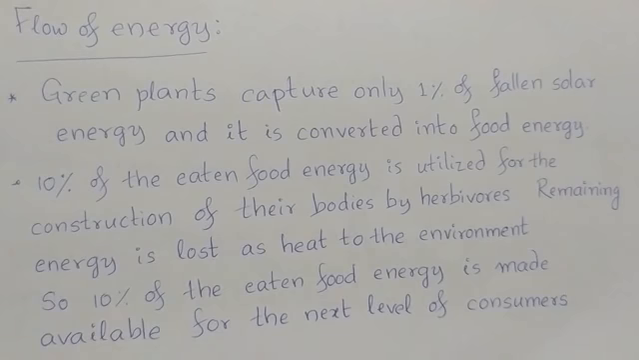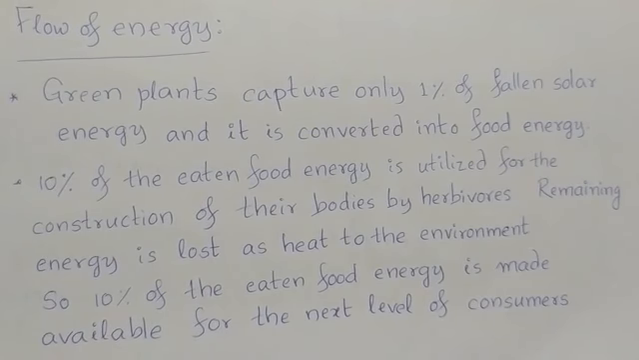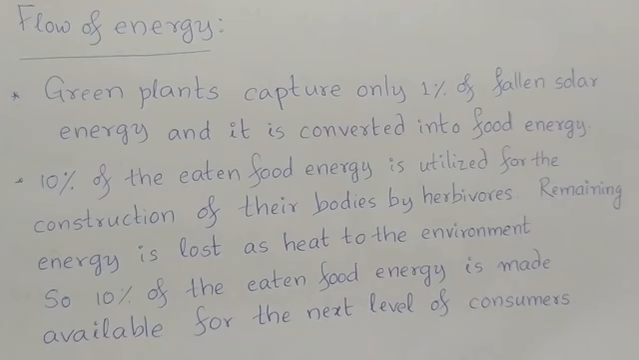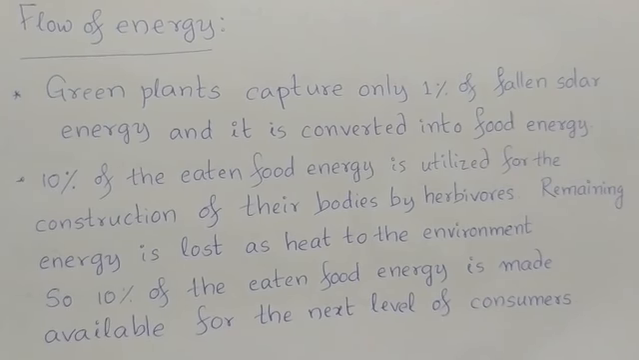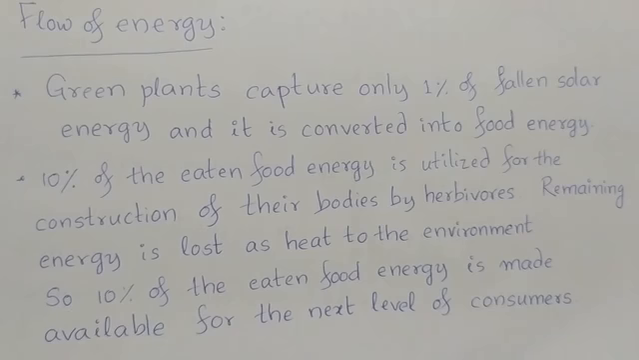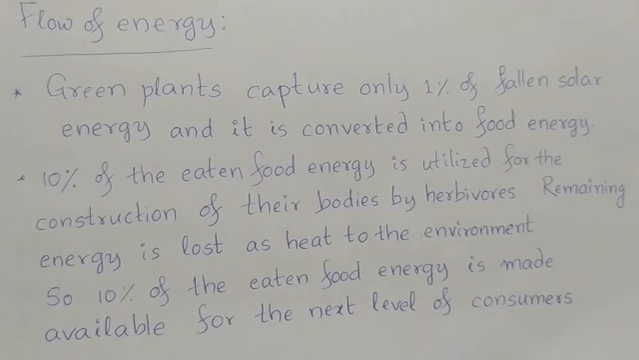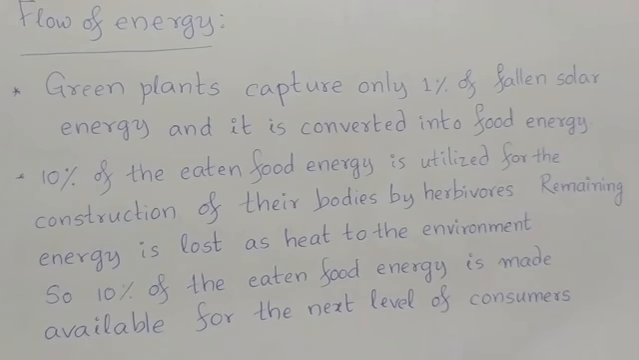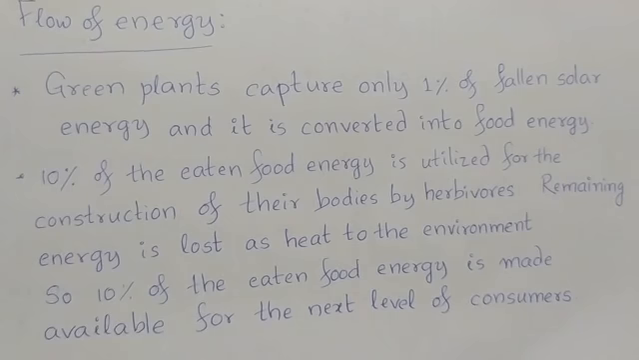Let us just discuss how the flow of energy takes place. Green plants capture only 1% of the fallen solar energy, and this solar energy is converted into food energy. A lot of solar energy is falling on the green plants. Assume that 100 units of solar energy is fallen on the green plants. Green plants can capture only 1% of it.